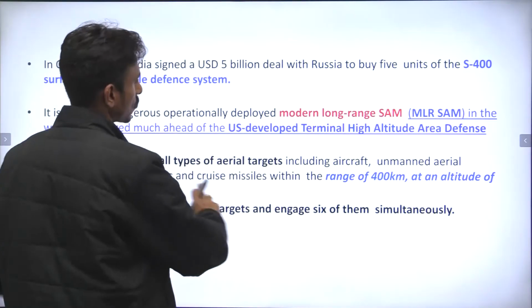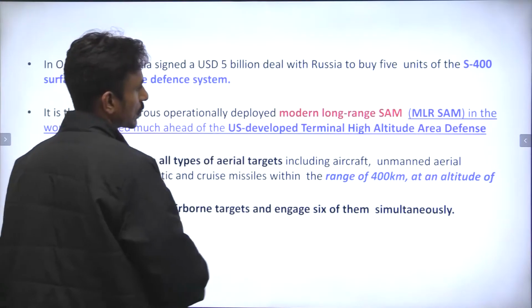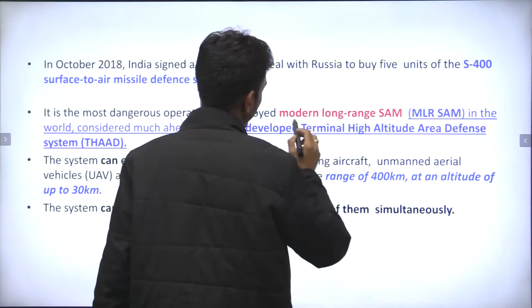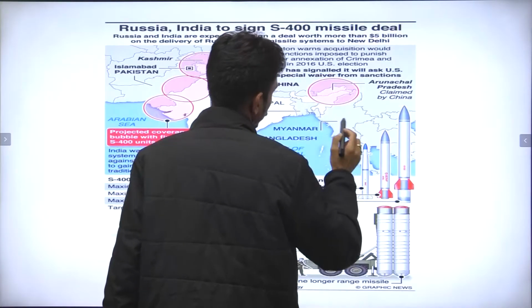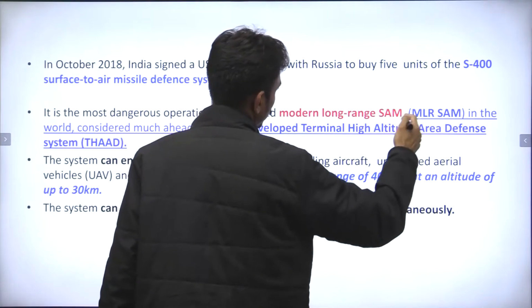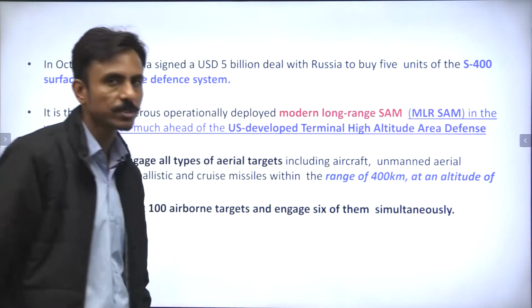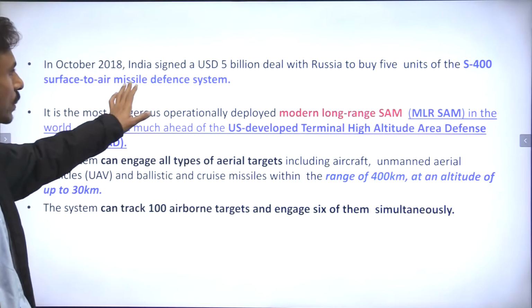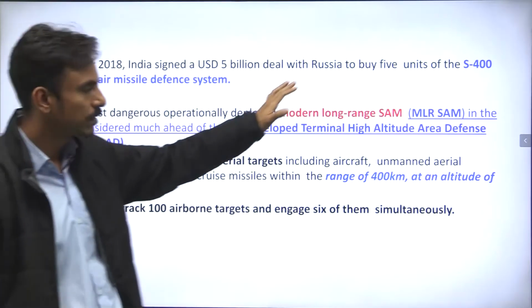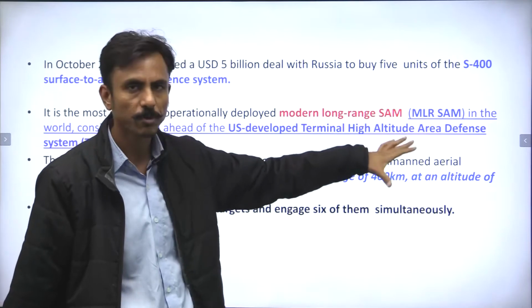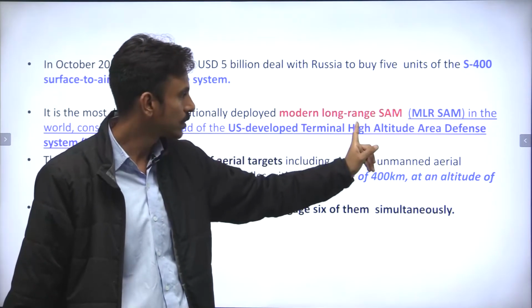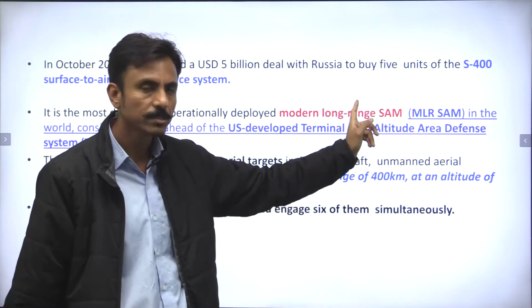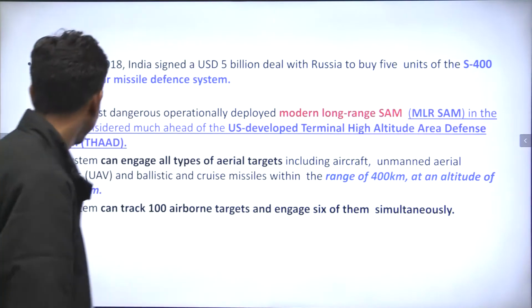As you can see from the screen, its range is 600 kilometers, so that is the reason why it is called modern long range. Long range means a 600 kilometer surface-to-air missile. So they may ask you that S-400 is which among the following types of missile systems. It is a modern long-range surface-to-air missile system, correct?